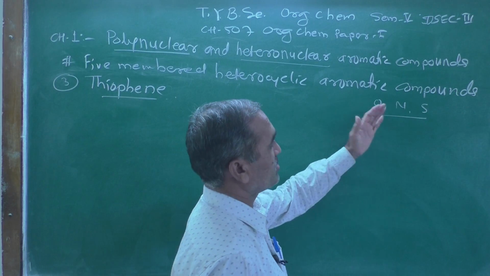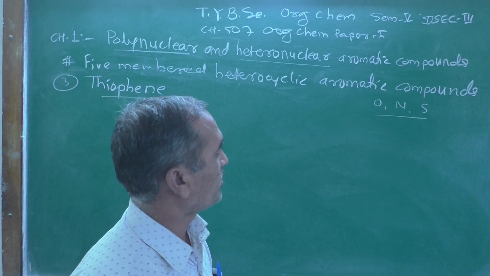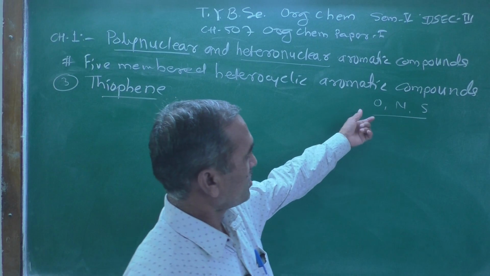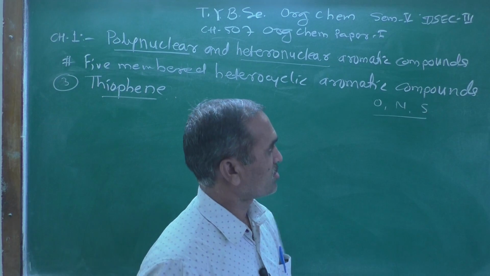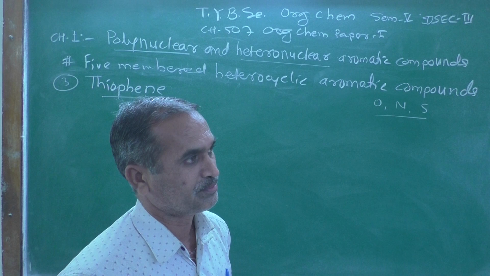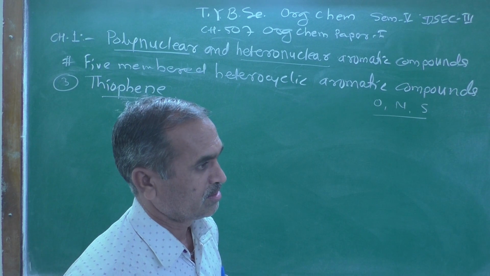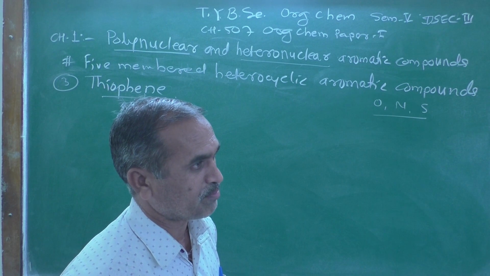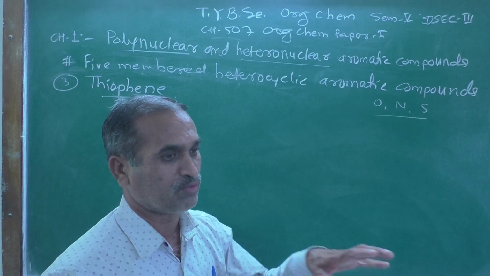Before that, we were discussing electronegativity, for the oxygen atom, nitrogen atom and sulfur. Electronegativity is the power of attraction of electrons toward itself.